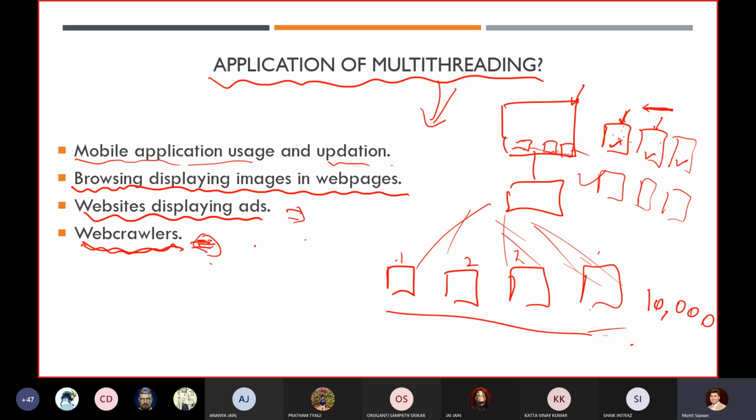So till now, you have an idea about the meaning of multi-threading and what the applications of multi-threading are. There are various applications, because nowadays we want our processes to be fast.